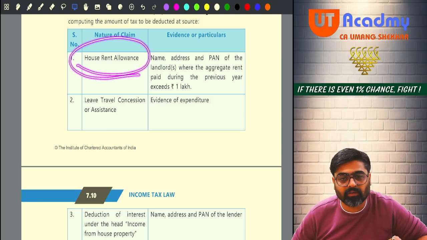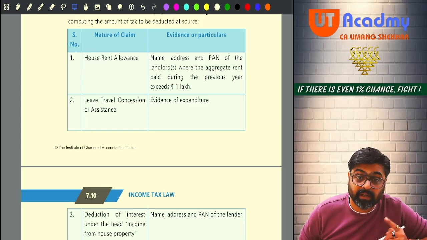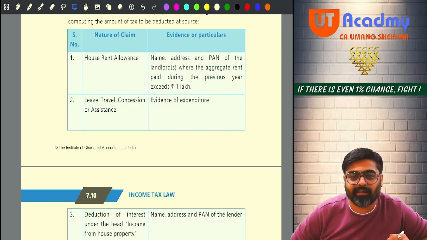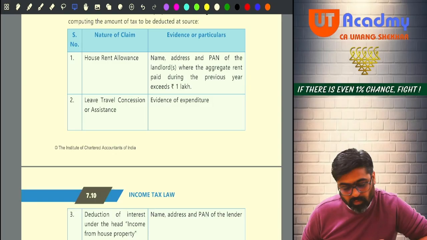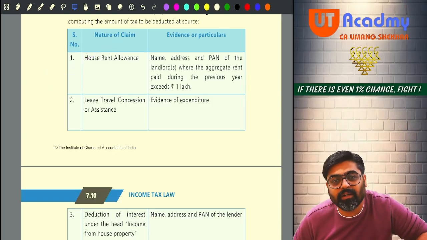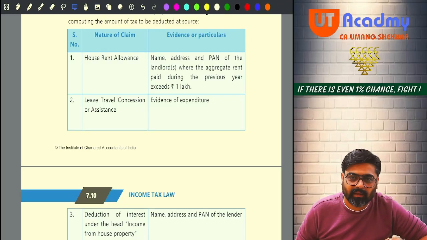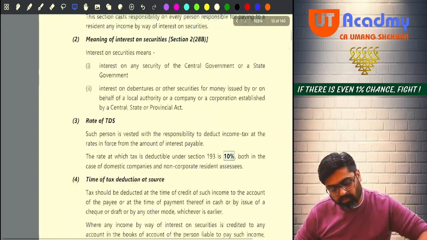Then house rent allowance, details of your landlord. Understanding? And these details must be given if the rent paid by you for the full year is more than 1 lakh. Without this, HRA exemption cannot be considered by the employer while calculating your total income. Got it, sir? So this is the end of 192.